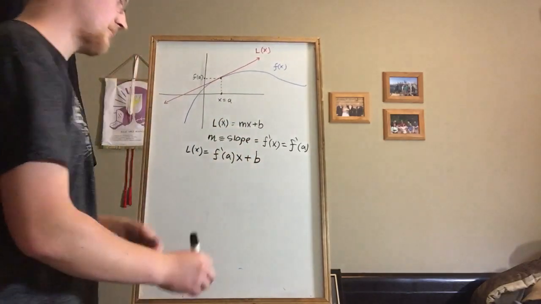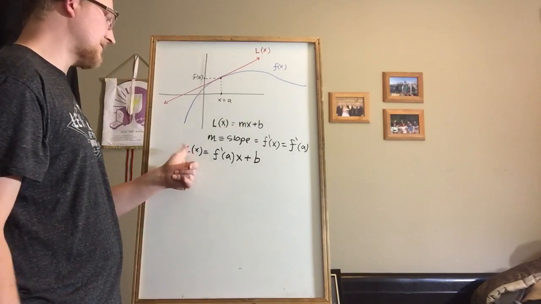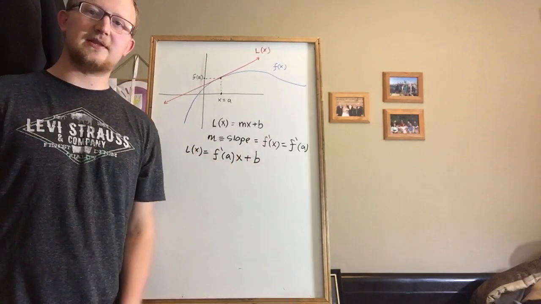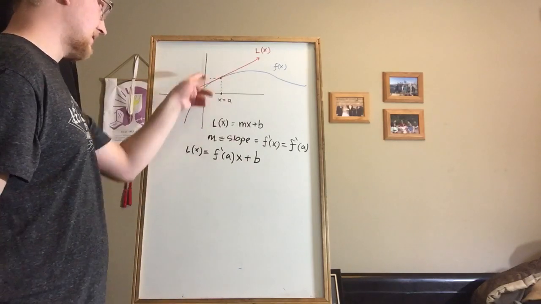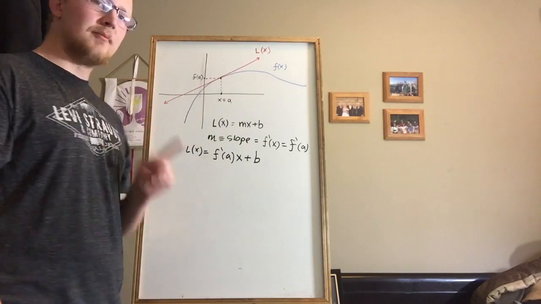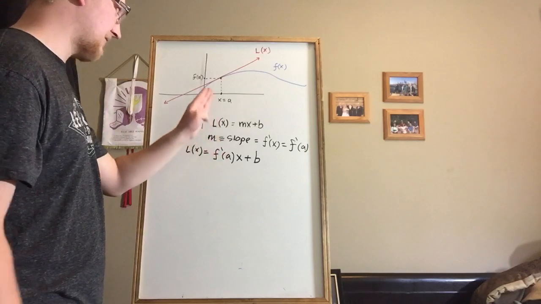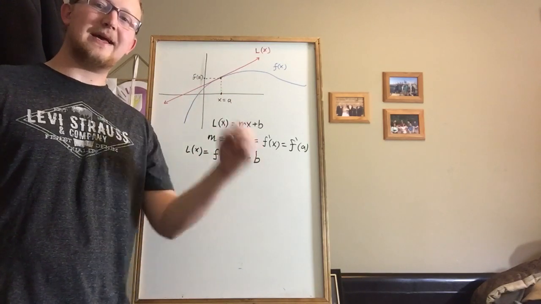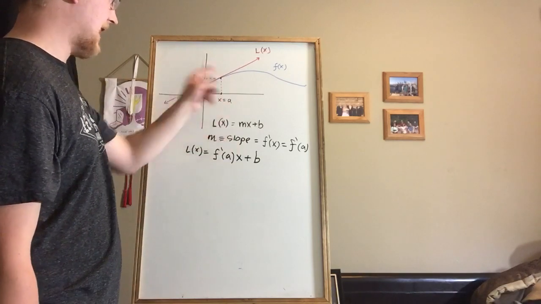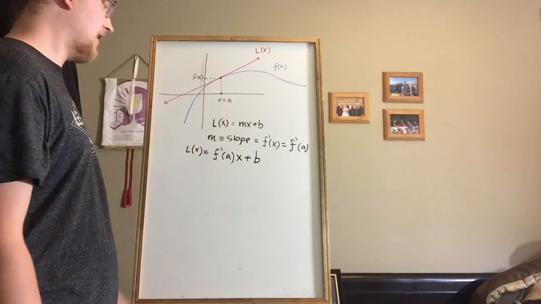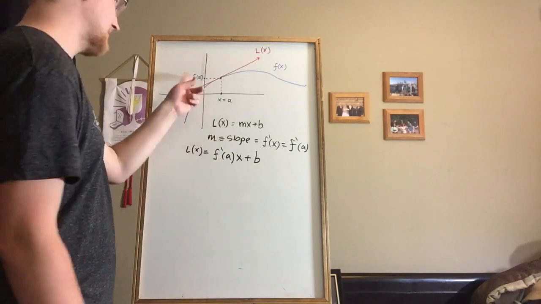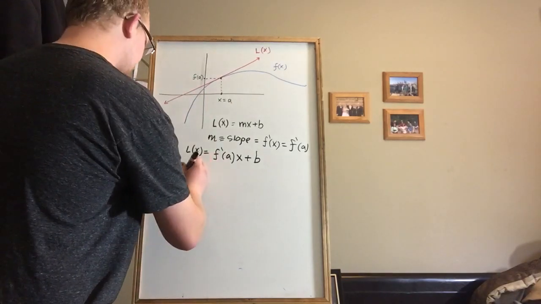And we want to solve for b, but we have three unknowns. We don't know what the output is, we don't know what the input is, and we don't know what the point of intersection is. But as we look at it closer, we'll notice that if we're evaluating it at x equals a, that means our x value is a, and we know that the output when x equals a is f of a. So our y, or our L of x at that point, is going to be f of a. So we fill in what we know.